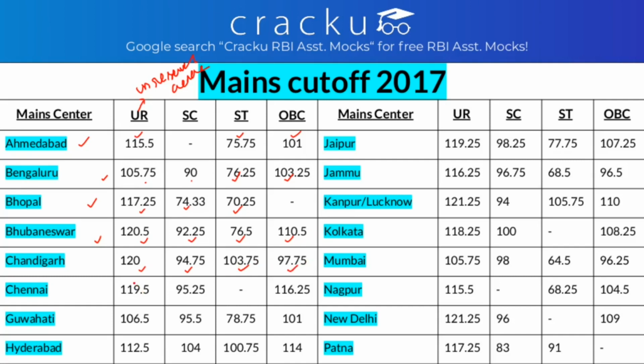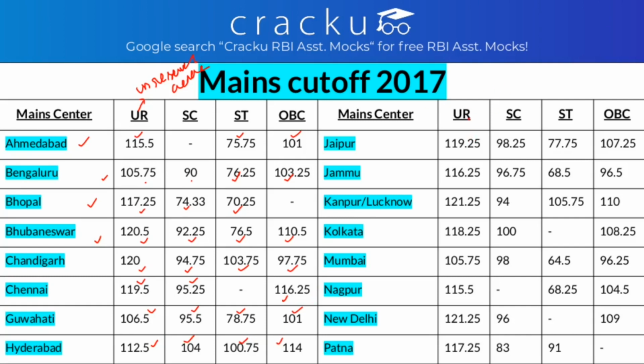In Chennai, for general it is 119.5, for SC it is 95.25 and for OBC it is 116.25. In Guwahati, the cutoff for general is 106.5, for SC it is 95.5, for ST it is 78.75 and for OBC it is 101. And in Hyderabad, the general cutoff is 112.5, for SC it is 104, for ST it is 100.75 and for OBC it is 114.